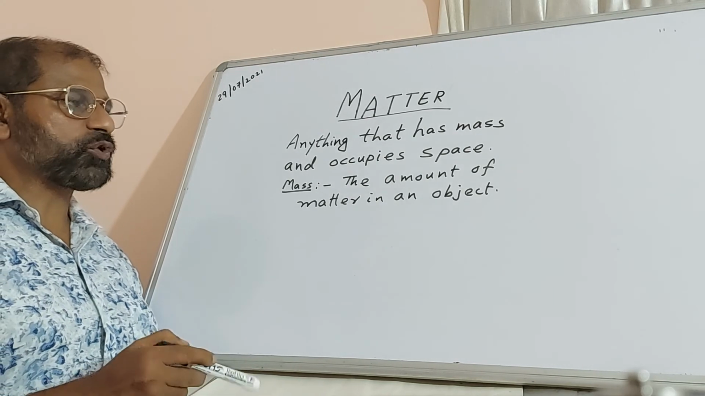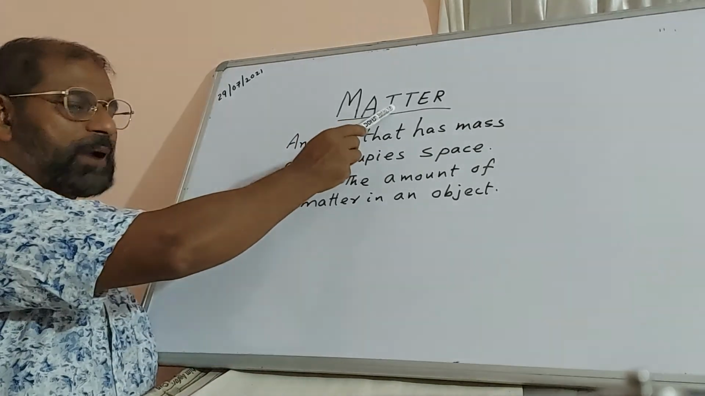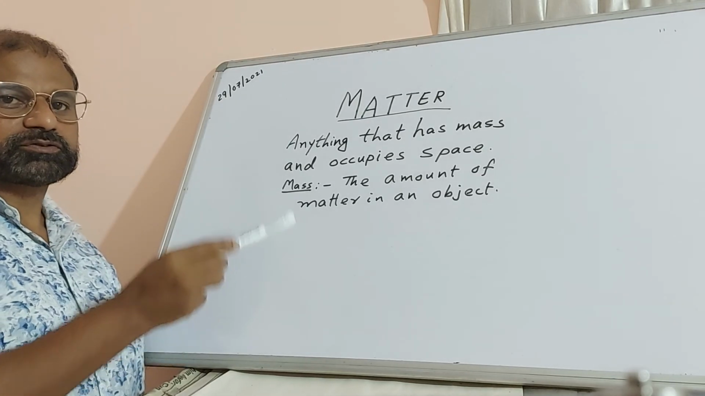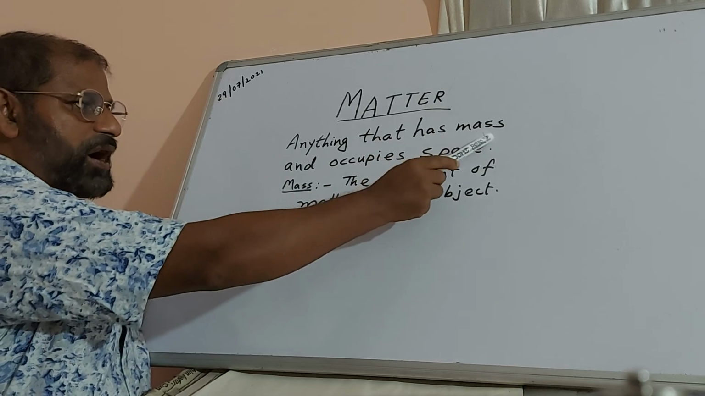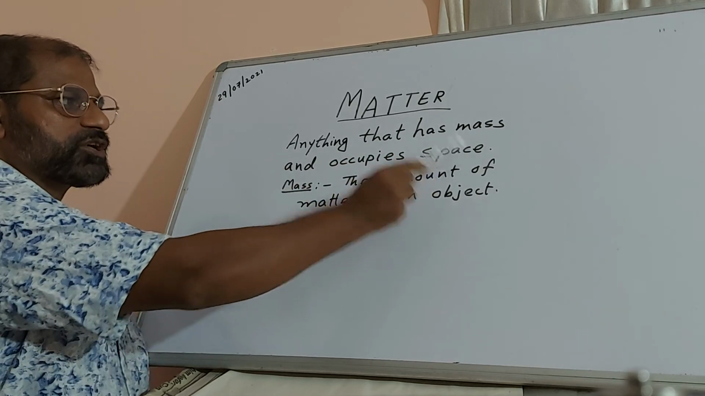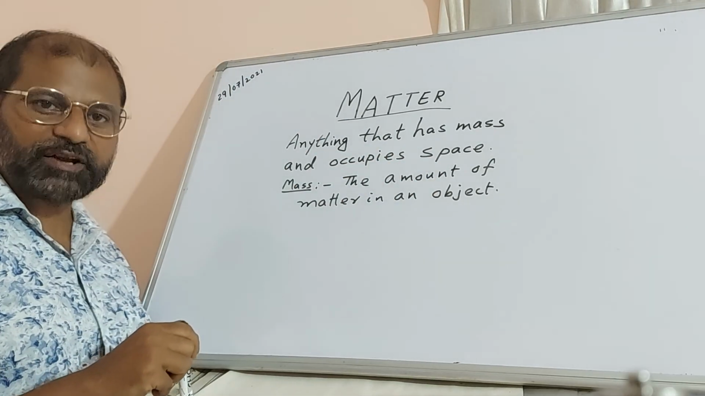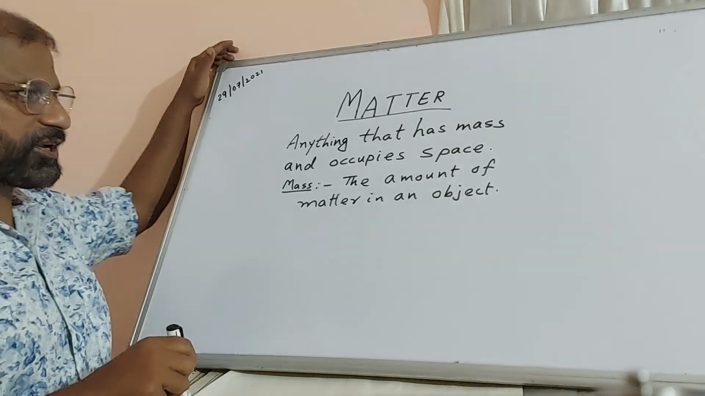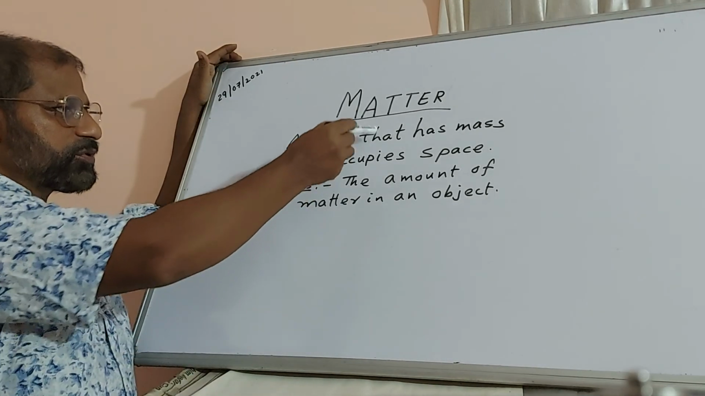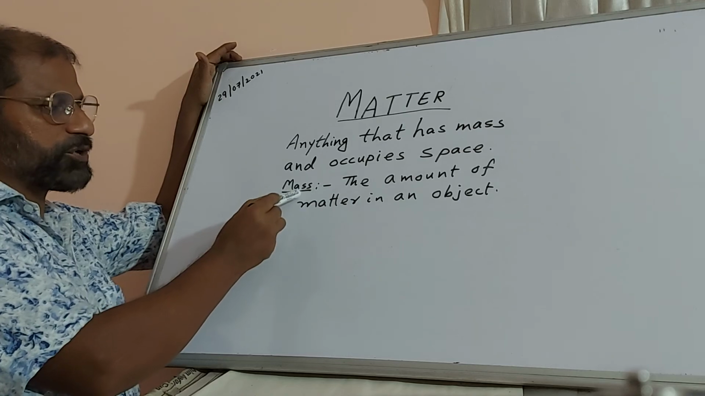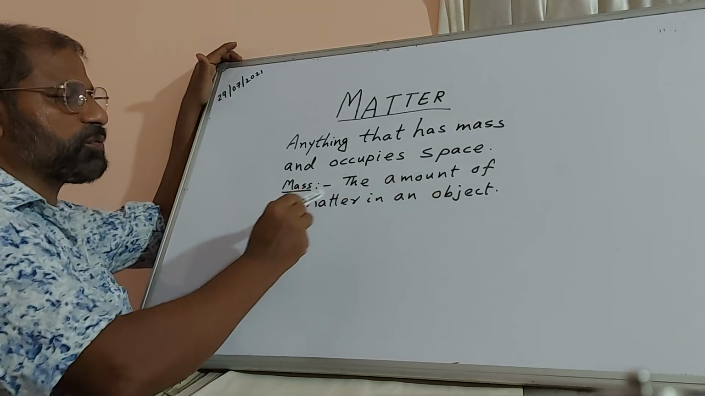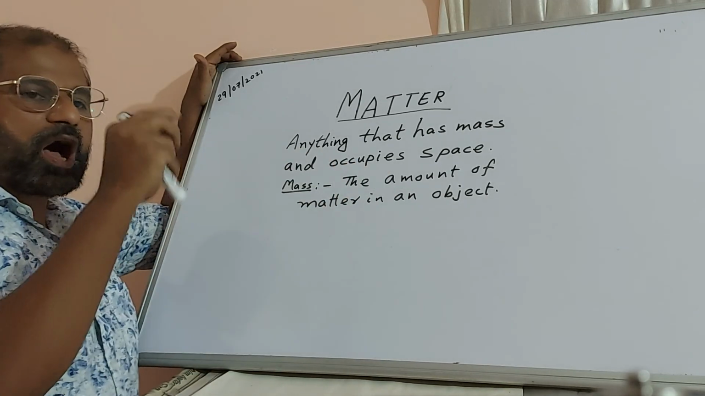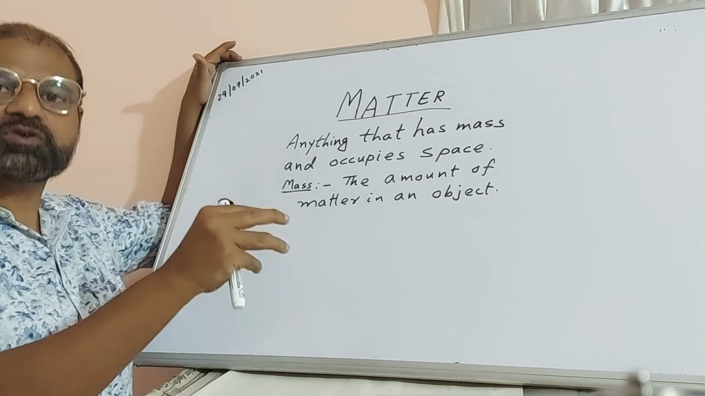Today we are going to discuss matter. By definition, anything that has mass and occupies space is called matter. What does that mean? Before understanding this definition, we must know what mass is. Mass means the amount of matter in an object. How much matter is there in an object?